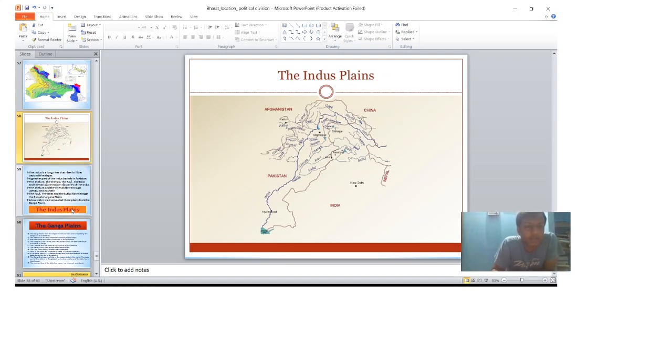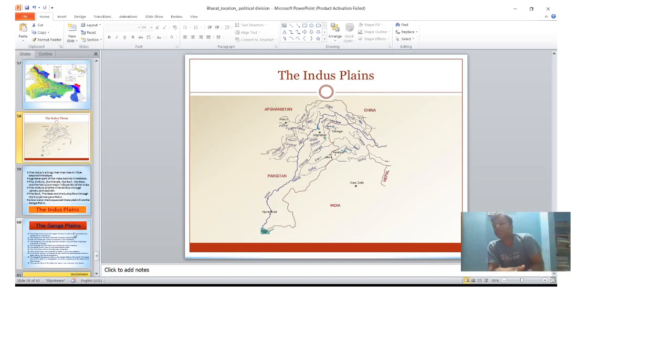Okay, so the Indus is a very long river. It crosses three countries. One is China, that is Tibet, Mansarovar, beyond the Himalaya. It is the Kailash mountain range from Mansarovar Lake.